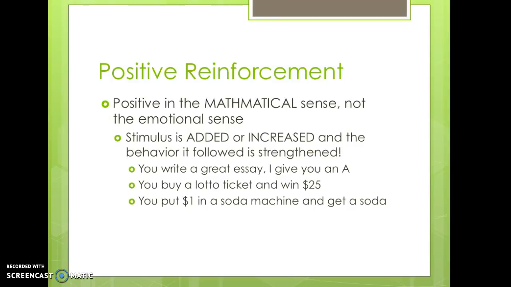Positive means that a stimulus has been added or increased in response to the behavior, and the behavior is then strengthened. If you put $1 in the soda machine and get a soda, the next time you are thirsty, you'll probably do that again because your money-giving behavior was reinforced by getting the soda you wanted.